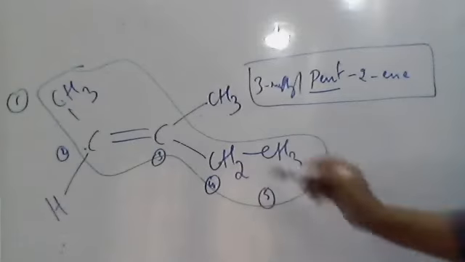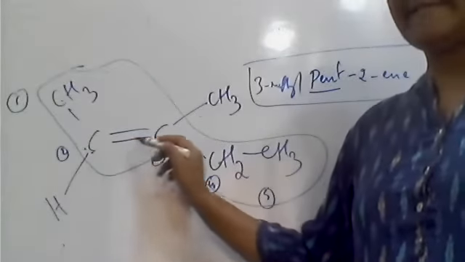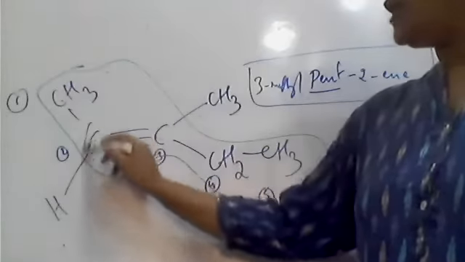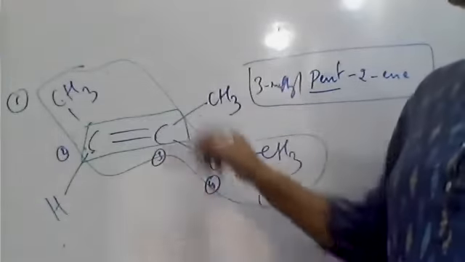See here, the C=C double bond is unsaturated, and the carbons attached to the sp2 carbons are called alpha.